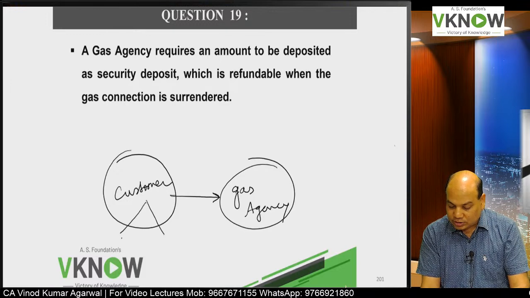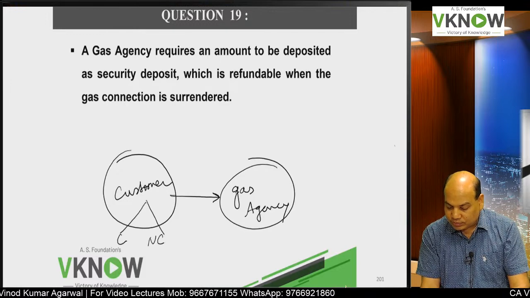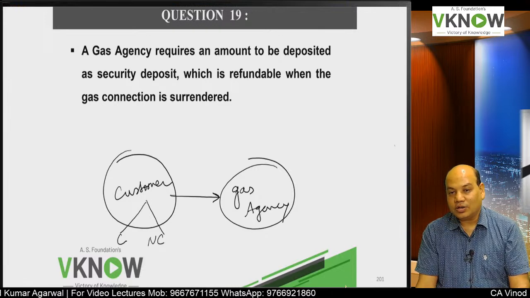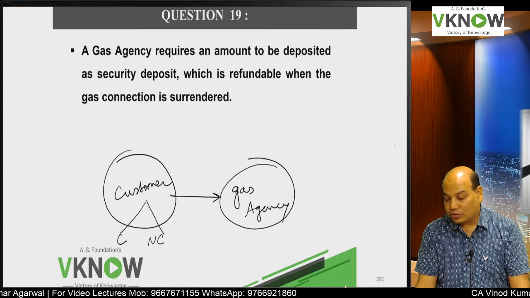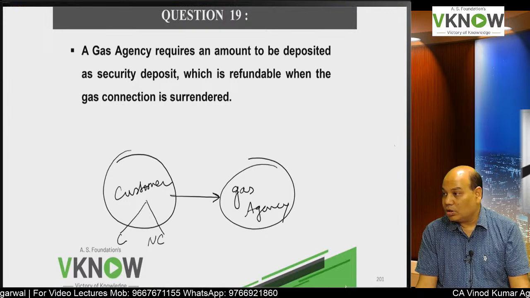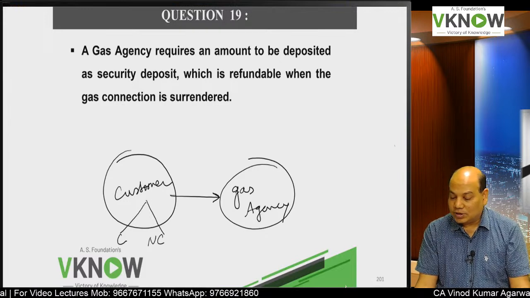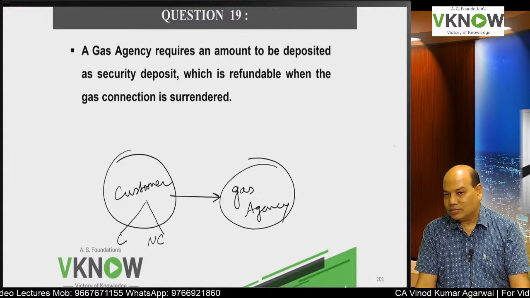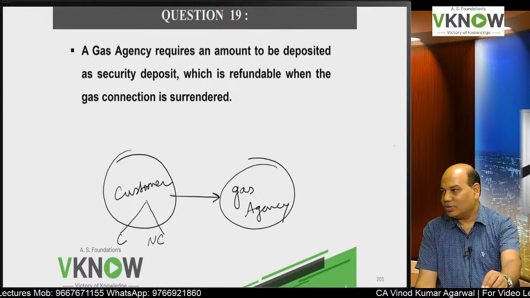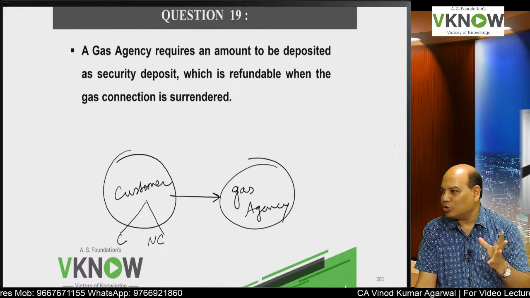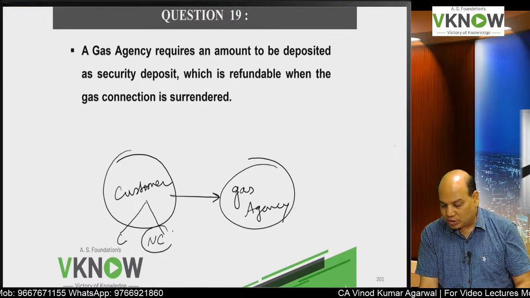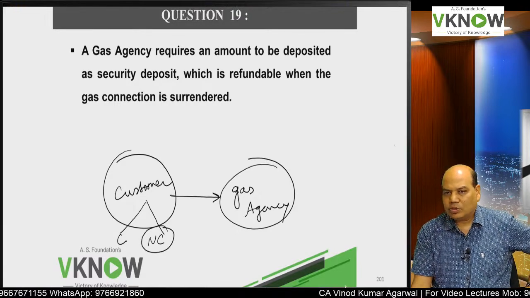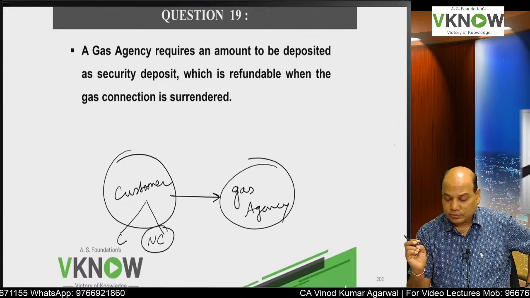For the customer, the answer can be both current and non-current, because he may not opt for disconnection, even though theoretically he can surrender the connection and get his money back, but usually he will not.